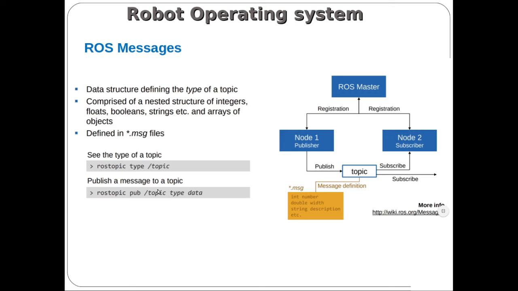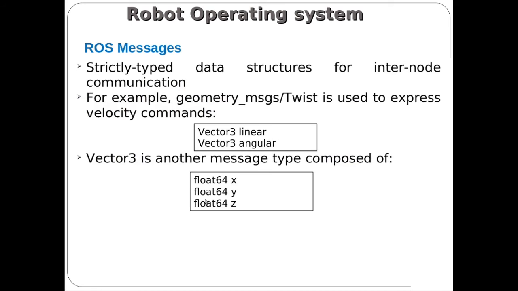This topic is nothing but the topic name. You should specify the type of the message and the content of the message. It is possible to publish your message while running any of the nodes. So if you want to run any node, the command for publishing a message to any subscriber is rostopic pub, topic, type, data. Okay, so this is the possible command.